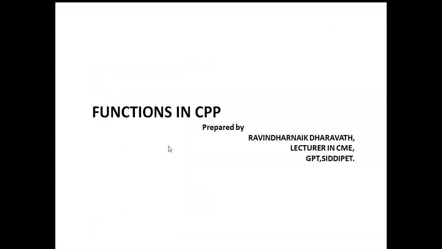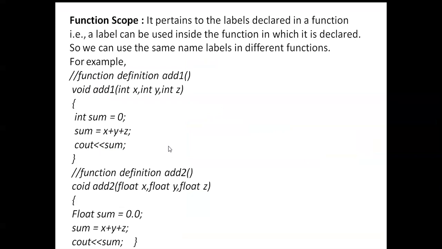Okay, today's class is functions in C, and some functions in C++. Here you can see function scope. It pertains to a label declared in a function. A label can be used inside the function in which it is declared, so we can use the same label name in different functions.